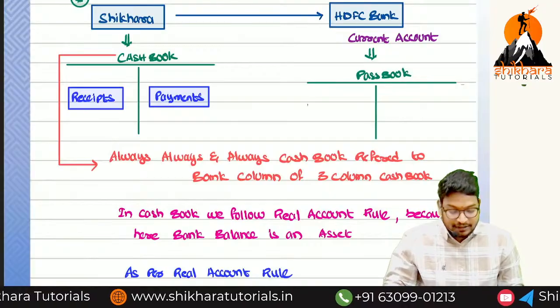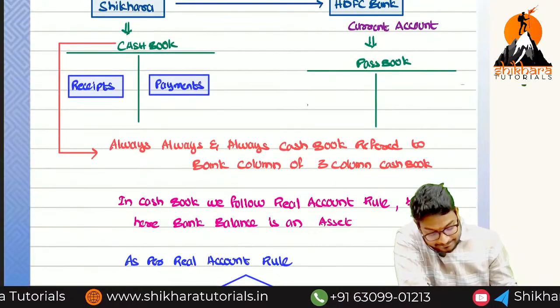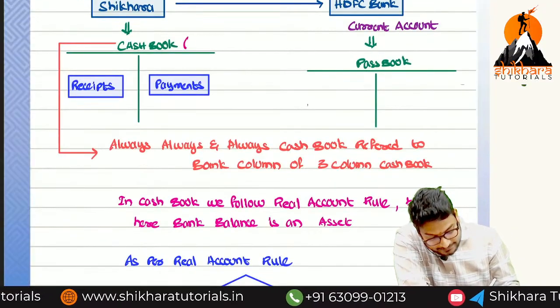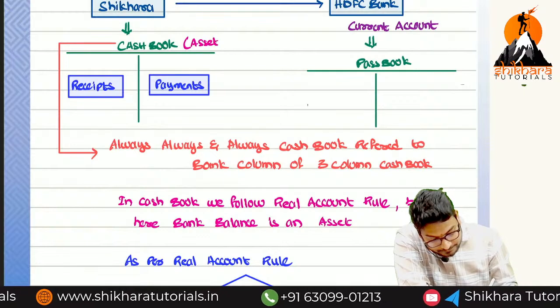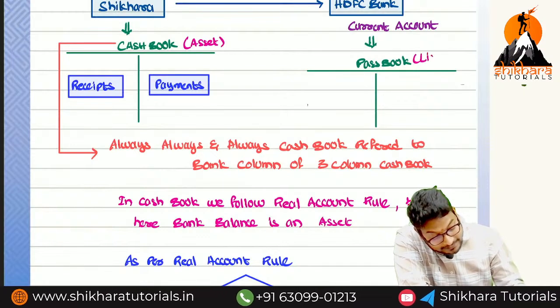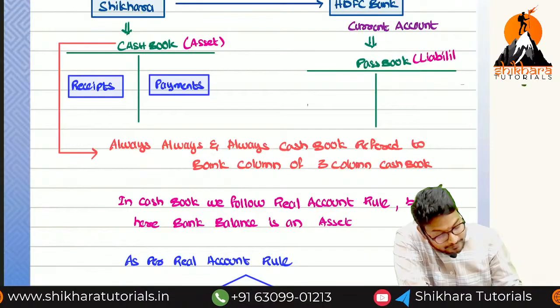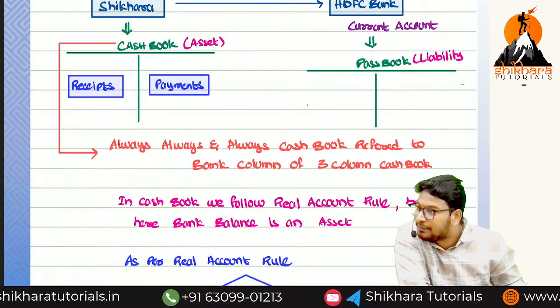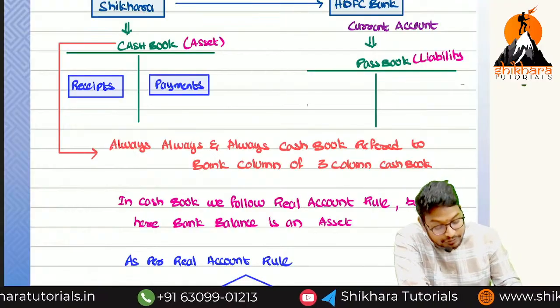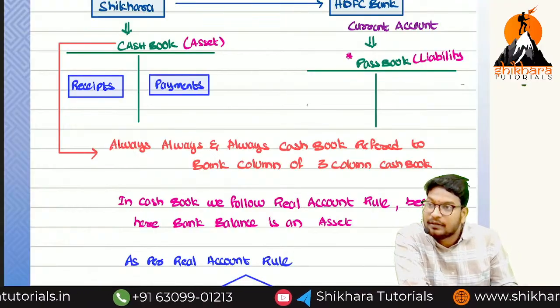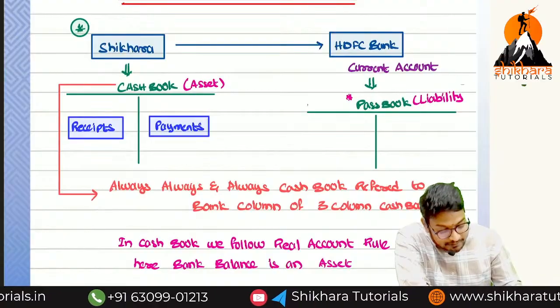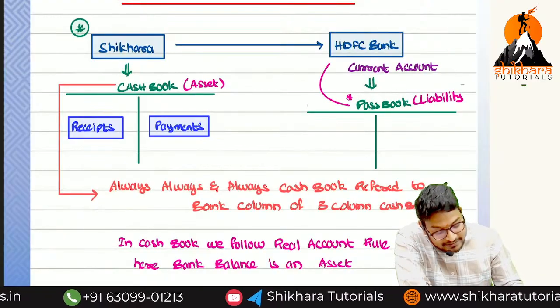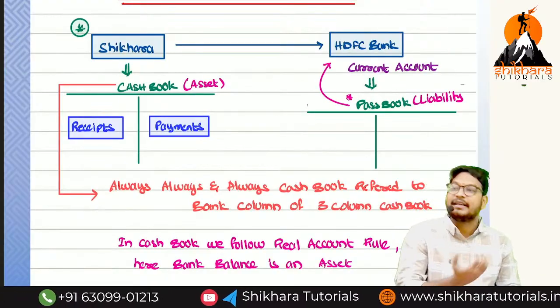Are you getting the point? So we can write like this: it is an asset for us, and a liability for the bank. Because the passbook is prepared by HDFC Bank, for them we are the liability.